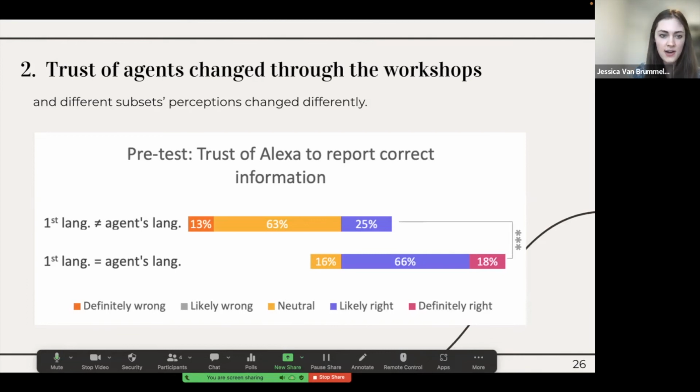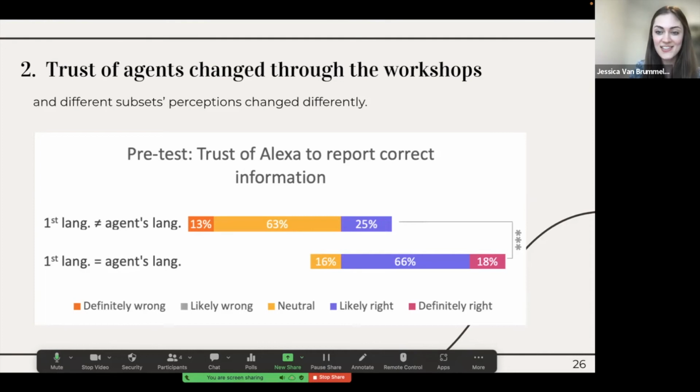Another interesting result has to do with what language people are using to interact with the agents. So the top bar there is for people who are using a language other than their first language to interact with the agent. And they actually distrusted or were much more skeptical of agents than people who are using their first language. And this kind of makes sense. So for example, if it was me and I was using French, which is not my first language, to interact with an agent, I would probably not have the best accent. The agent probably wouldn't understand me very well. And so I might distrust agents a little bit more.